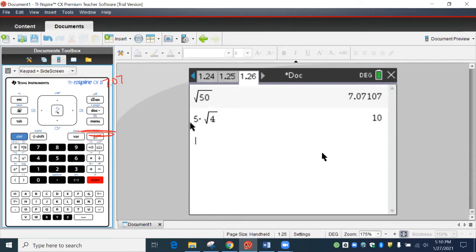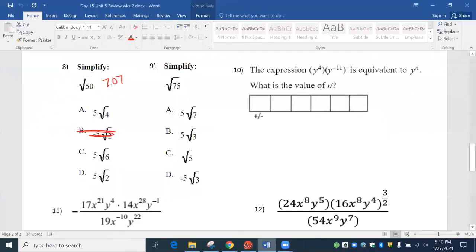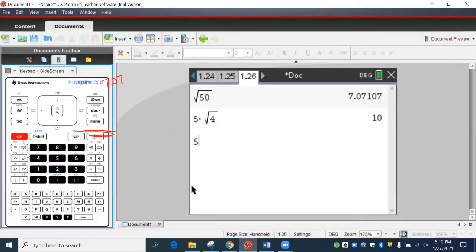So we hit enter and we get 10. Well, that's not what I was looking for. I was looking for 7.07. So let's try C, 5 square roots of 6. So 5 square roots of 6. Hit enter. Nope, that's 12.2.